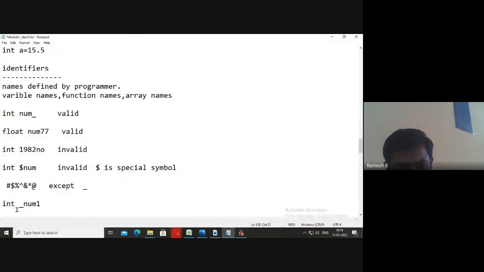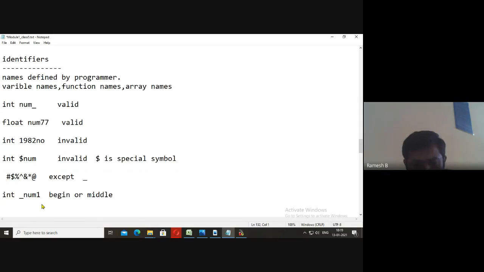You see there? Int underscore num. It is valid. Underscores can be written everywhere. Okay, even in the beginning or in the middle. It can be written in the beginning or middle. Okay, like this.